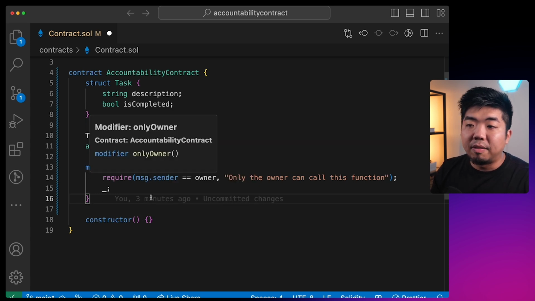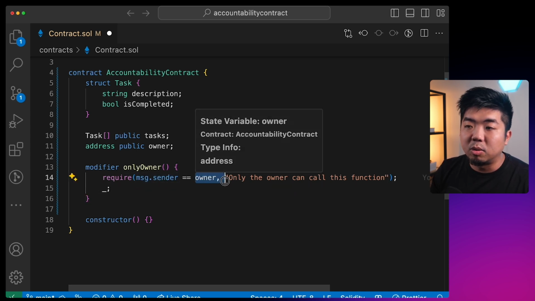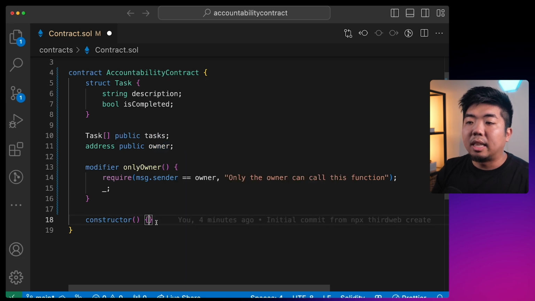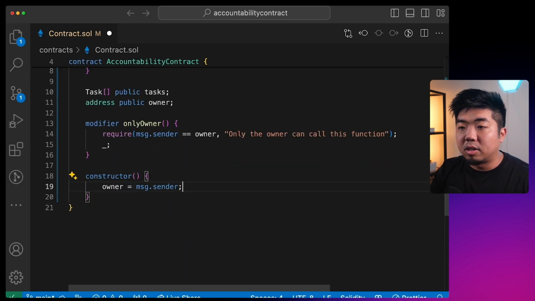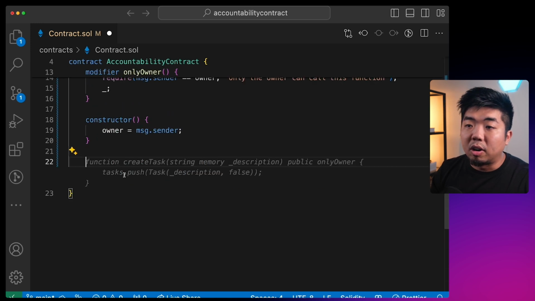So we'll add a modifier saying onlyOwner, which requires that the message sender, so anyone interacting with the contract, is equal to the owner wallet address that we set here. And we'll set that wallet address in our constructor. So we'll say owner equals the deployer of the contract here. And once we have that set, we can start creating the functions for our smart contract.